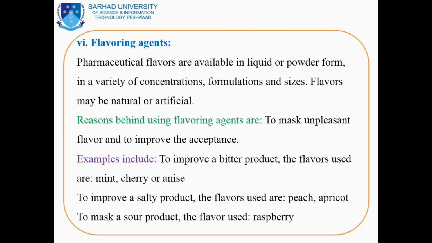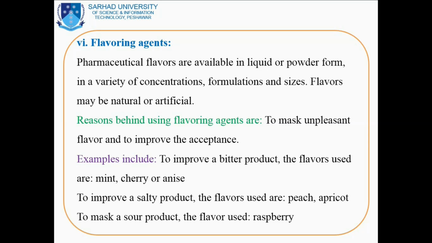There are certain flavoring agents that are used in the pharmaceutical emulsion. Flavors are available in either liquid form or solid powder form, in a variety of concentrations, formulations and sizes. Flavors may be natural or artificial, for example banana flavor, strawberry flavor.